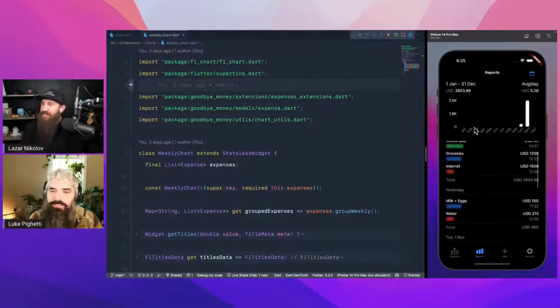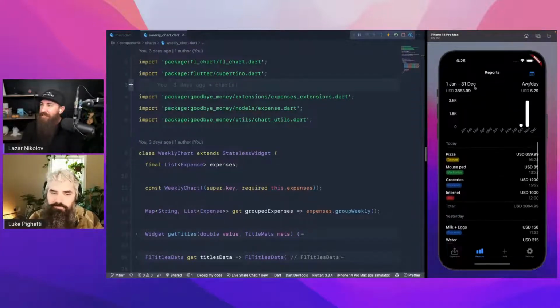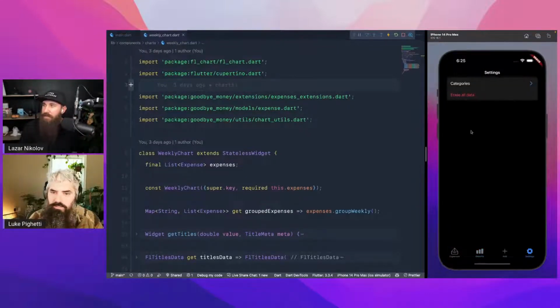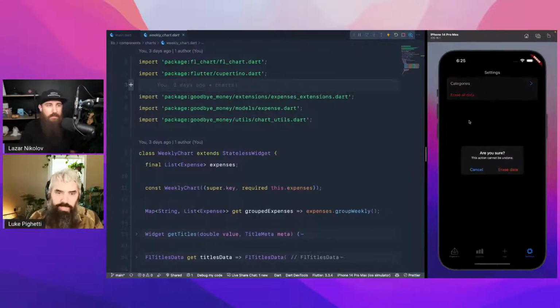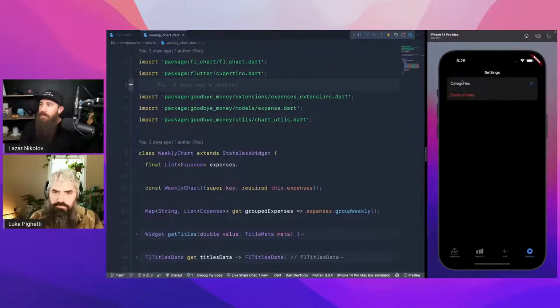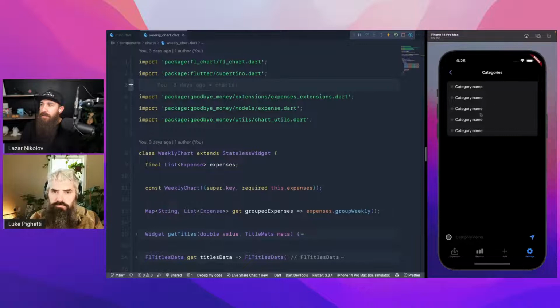And yeah, this is the report screen. There's nothing else on it other than I'll also show the average per day. So we can say that in this year, from all of my expenses, the average was $5.3 per day. Then we have, for example, the settings screen. We have the categories and we have erase all data. We'll implement this today, right? So we'll just basically wipe all of the data that we have locally.